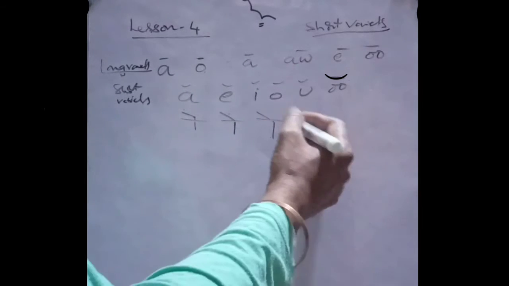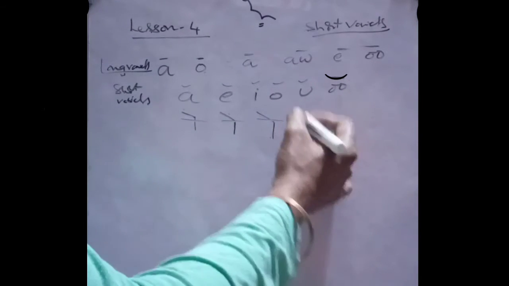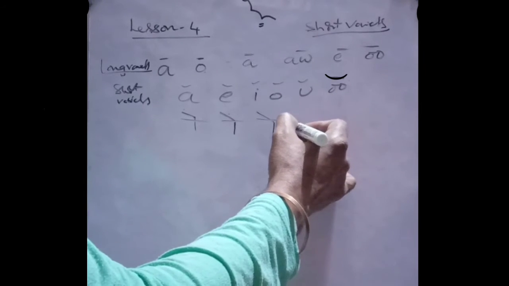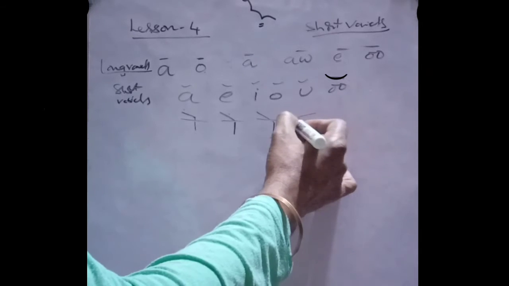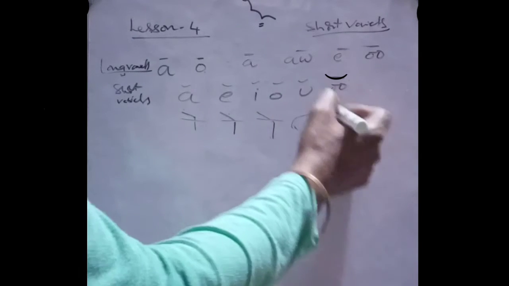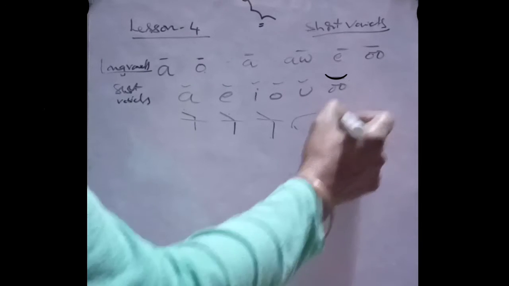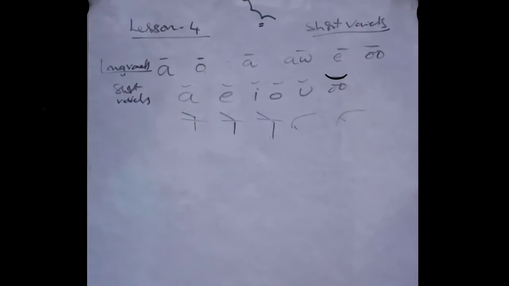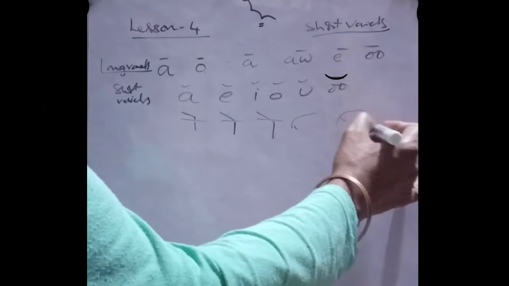And the O sound should come as A, as in lock, and the U should come as A, as in luck, and the U sound only U, that is look.